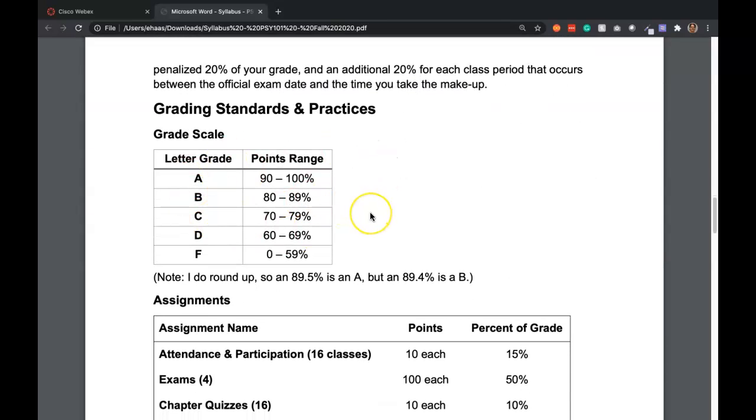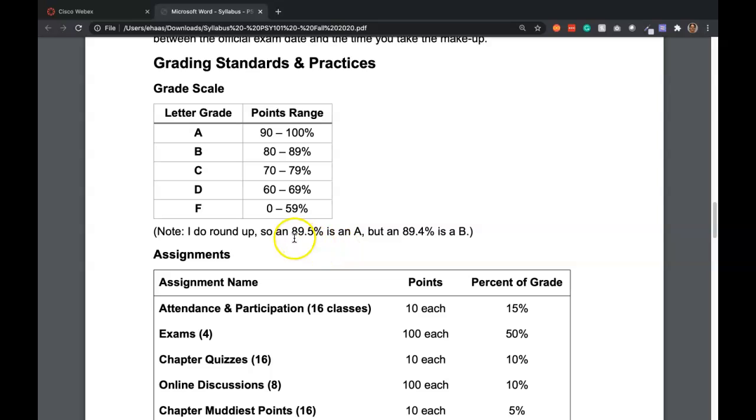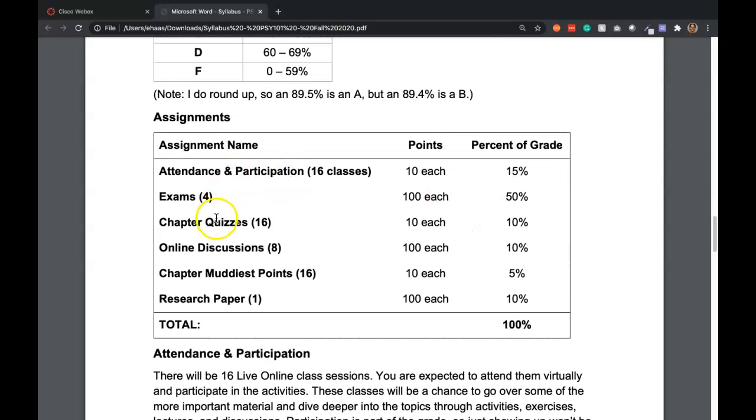Grading scale, you'll see here, basic typical grading scale. The one thing just to note is I do round up. So an 89.5 is an A, but an 89.4 is a B. These are the assignments that you're going to be doing. So showing up to those live online sessions is part of it. It's important. It's 15% of your grade.